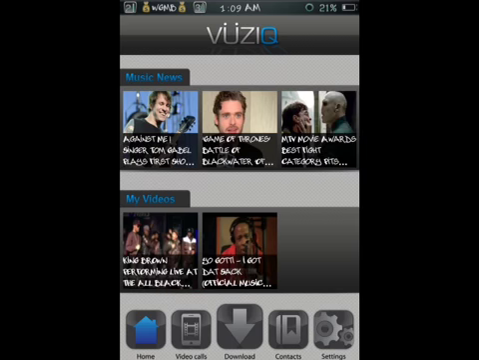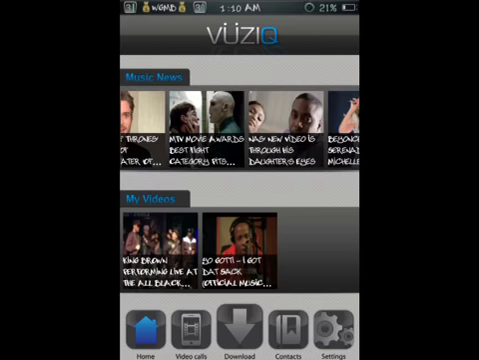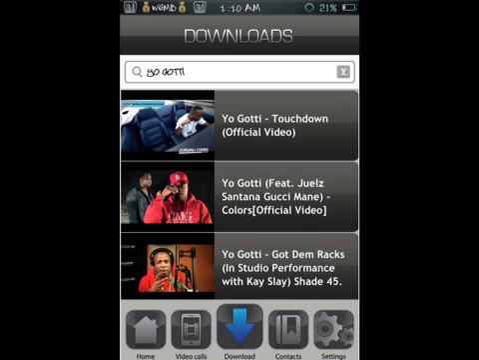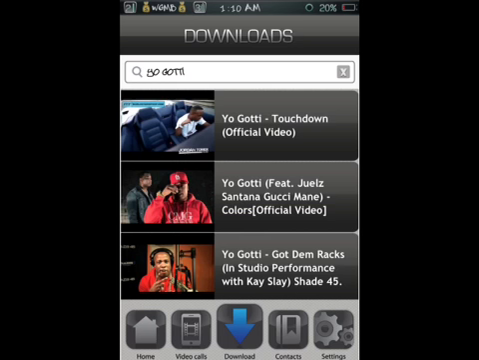Okay, the top up here is music news, and the bottom will be your videos. This is where you download the video. Just click on download down here. Just type in whatever video you look for, download it, then go to video calls, turn the video on, and then it'll take you to another screen where you can edit the video and choose whatever part that you want to play for the ringtone.